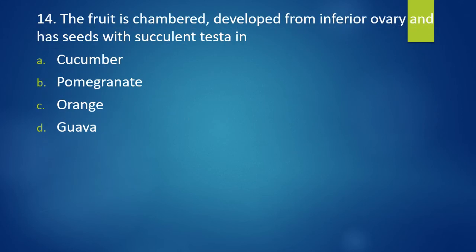Question number 14. The fruit is chambered, developed from inferior ovary and has seeds with succulent testa in cucumber, pomegranate, orange, guava. Correct answer is option B, pomegranate.